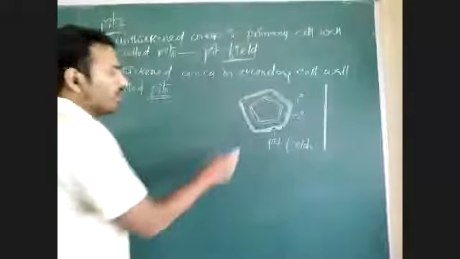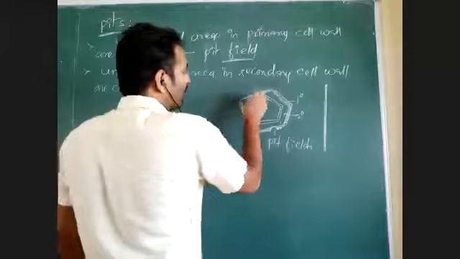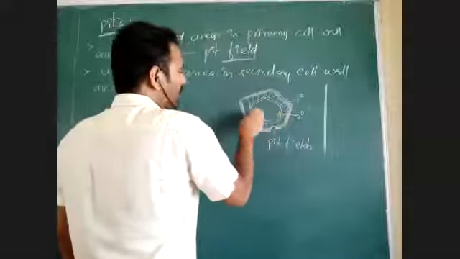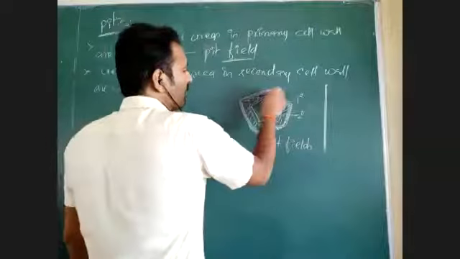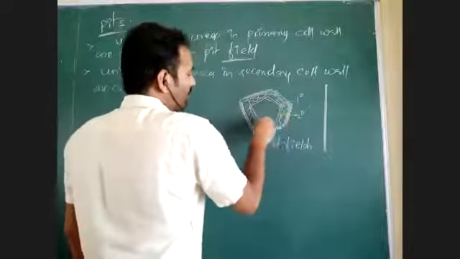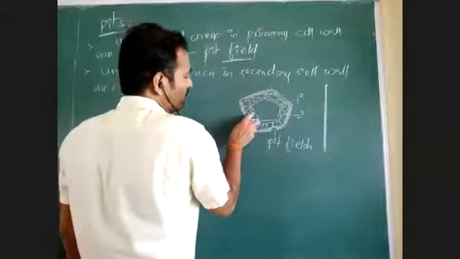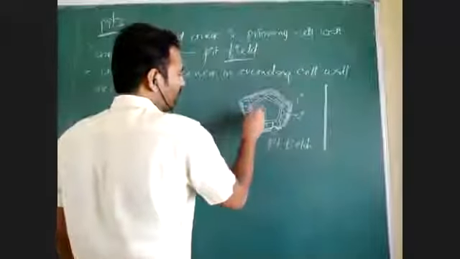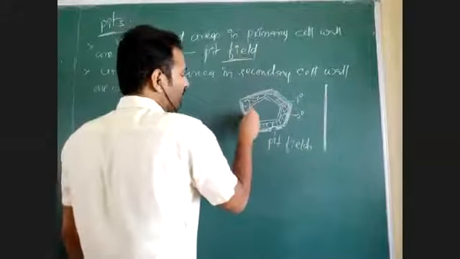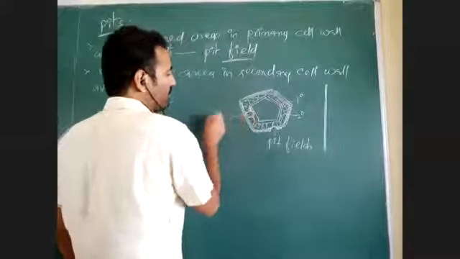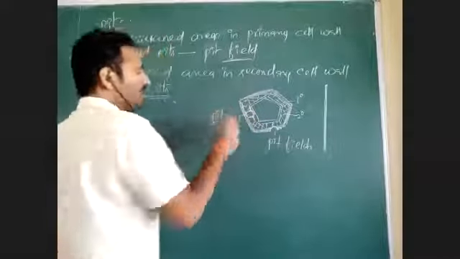If this is the secondary cell wall, chemical substances are present in that secondary cell wall. If the secondary cell wall has no structure, like an opening in the cell wall, this is called a pit.